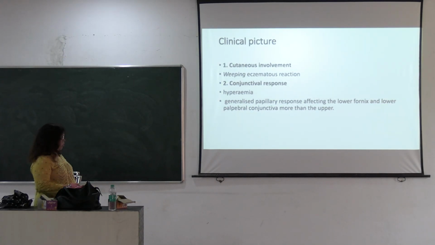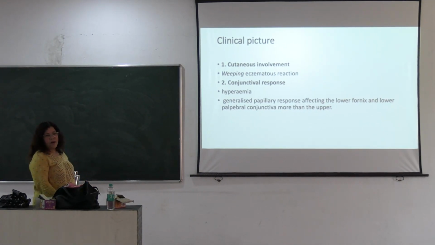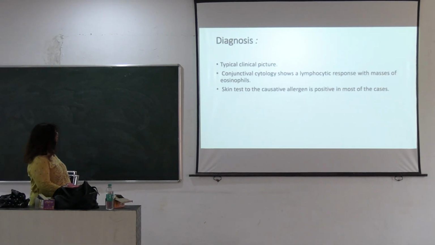So clinical features are cutaneous involvement, an eczematous reaction, and a conjunctival response with hyperemia and papillary response, more common in the lower fornix. The lower fornix and lower palpebral conjunctiva are affected, and in trachoma, the upper palpebral conjunctiva and fornix are affected, and in spring catarrh, it is also most common in the upper palpebral conjunctiva.